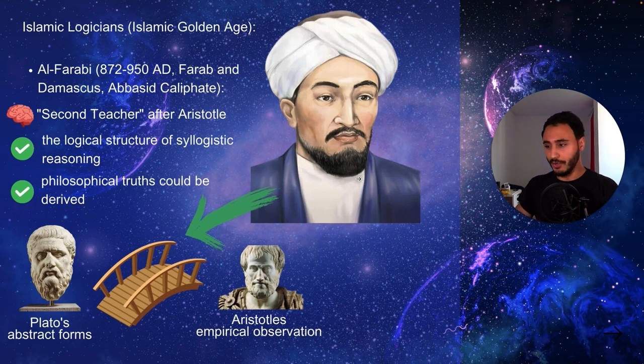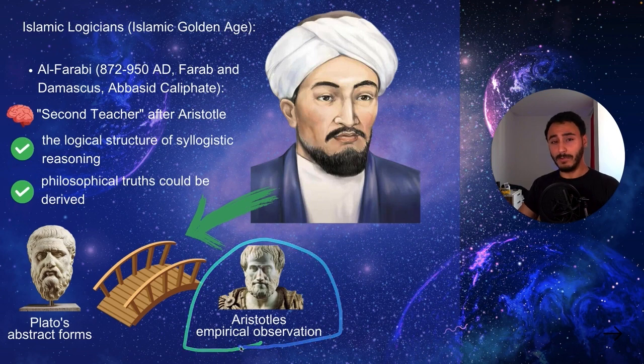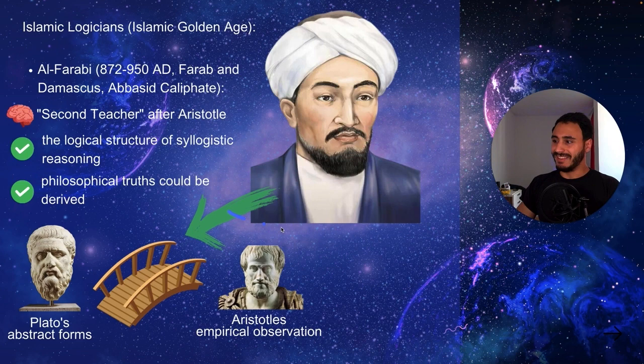So he looked at the Greek philosophy, right? And the Greek logic. He saw that Plato had some abstract forms. And Plato, by the way, is the teacher of Aristotle. And Aristotle had some empirical observations, which is basically experimenting and testing. And Al-Farabi inserted this bridge between abstract forms and empirical observation.